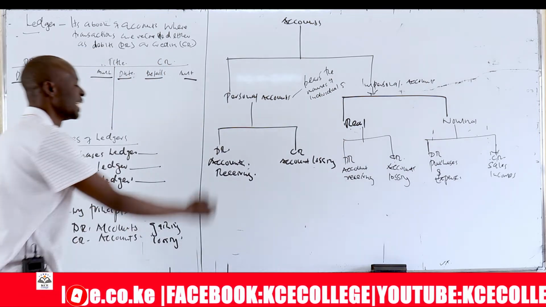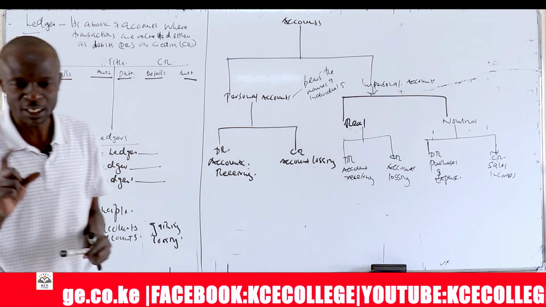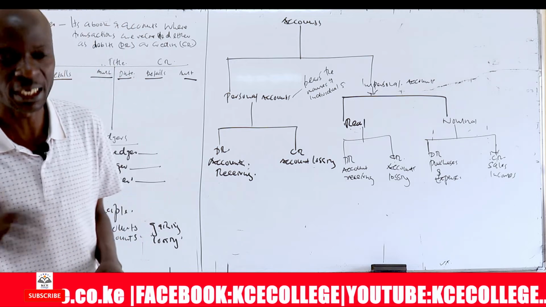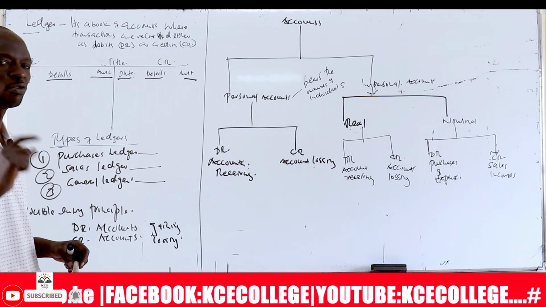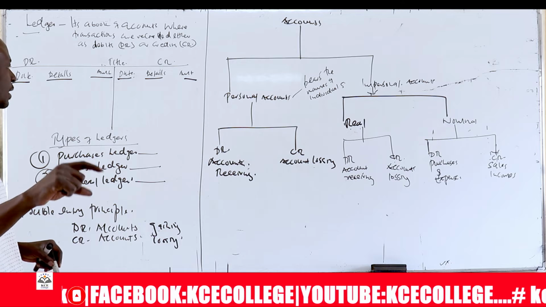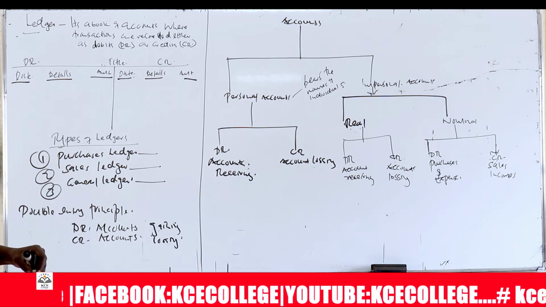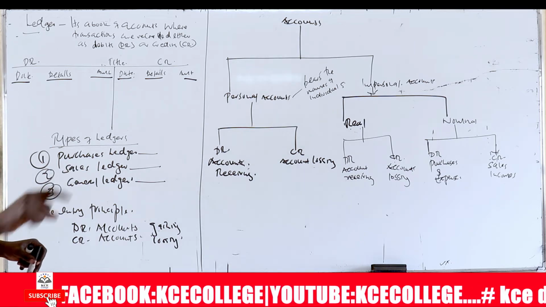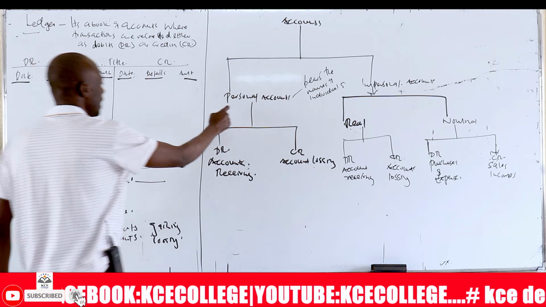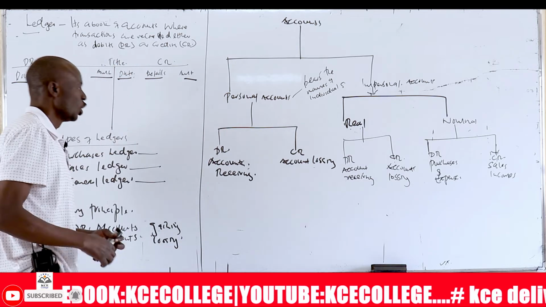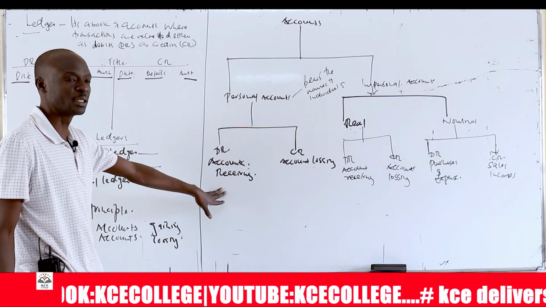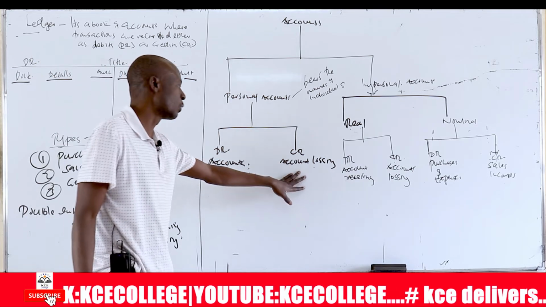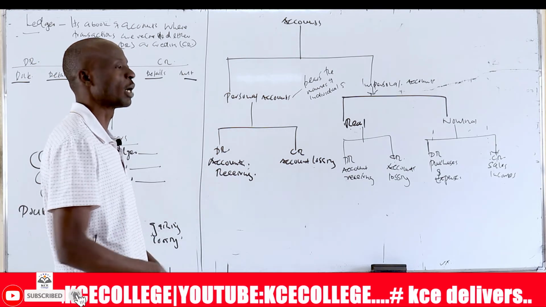So these are accounts of debtors and creditors. Remember, debtors are those customers we sell to on credit. So for all the credit customers, we must open individual accounts having their names. That is why we call them personal. They have a title of the name, or the suppliers. So this is an account of suppliers and debtors. So we identify the account receiving, we debit, and we identify the account losing, we credit, for personal accounts.